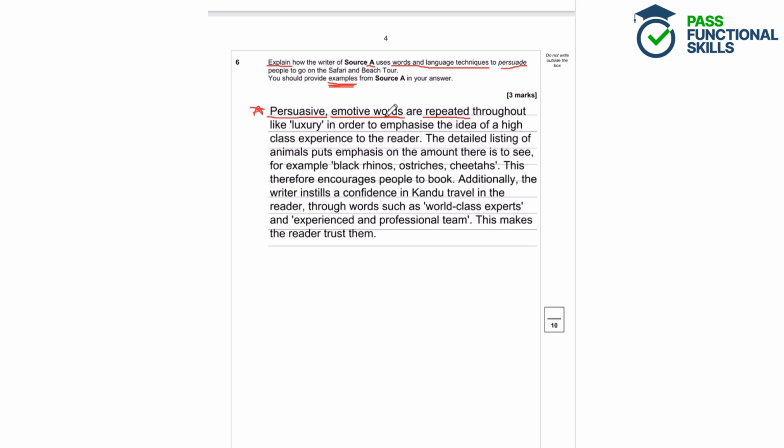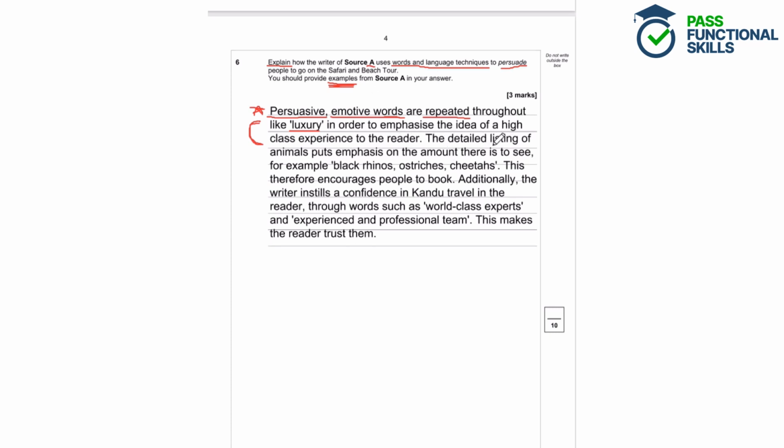And they've explained why the writer's done this, why they've used emotive words like luxury. They've used an example there. And they've explained that it emphasises the idea of high class to the reader. So that is the effect they're creating there. How the reader thinks, how the reader feels as a result of reading the text.